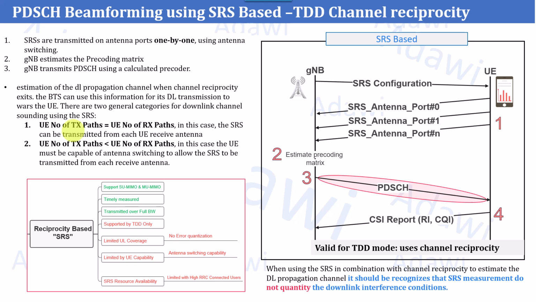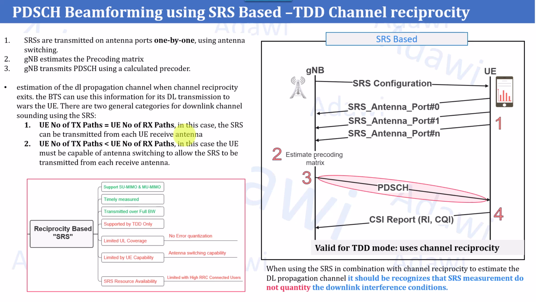For example, it needs to know what its receiver condition is, what the propagation channel is, and what the radio condition is for each receiver. Assume the user has 4 receivers, 4R or 2R, so the gNB needs to know the downlink channel or radio condition for the receiver. And as you know, in general the SRS is transmitted in the uplink using the TX, the transmission paths, to transmit the SRS using each of the receive antennas.